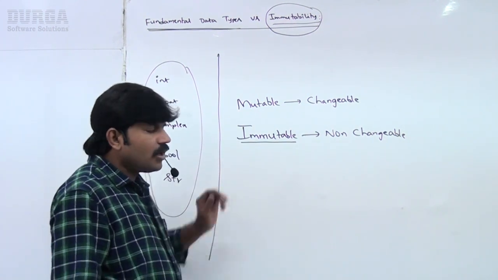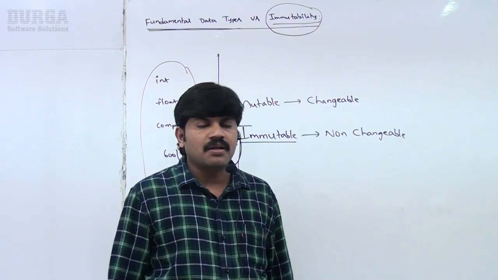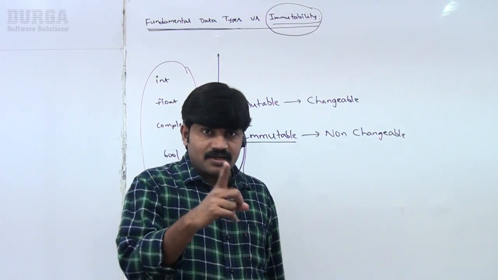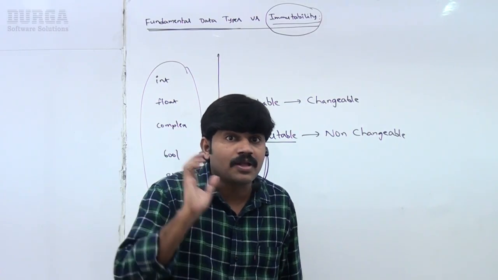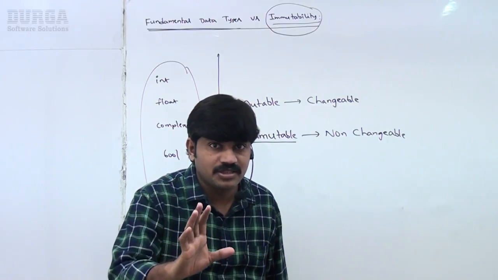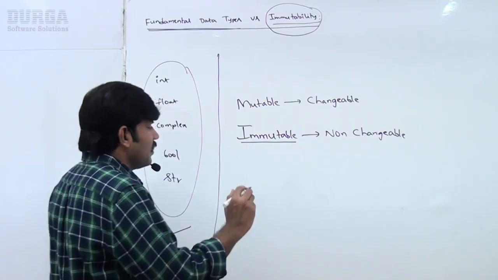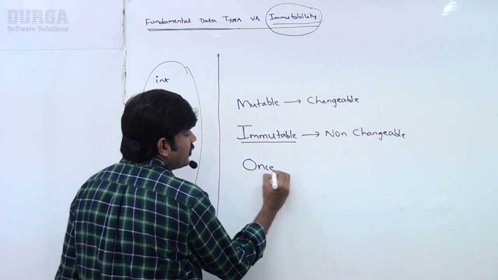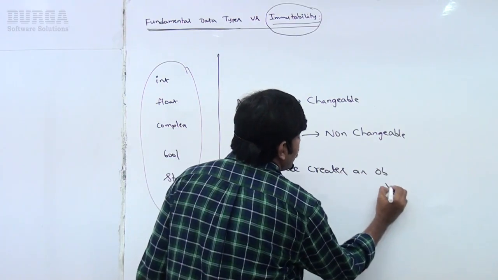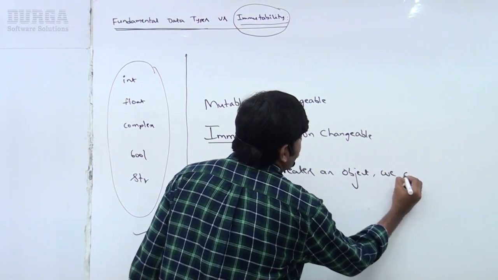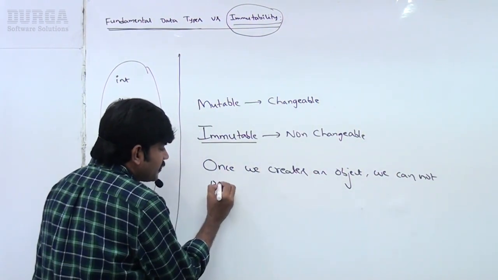Now I want to conclude the most valuable, very important point: all fundamental data types are immutable, non-changeable. What does it mean? What is the meaning of immutability? Once we create an object, we can't perform any changes in that object.